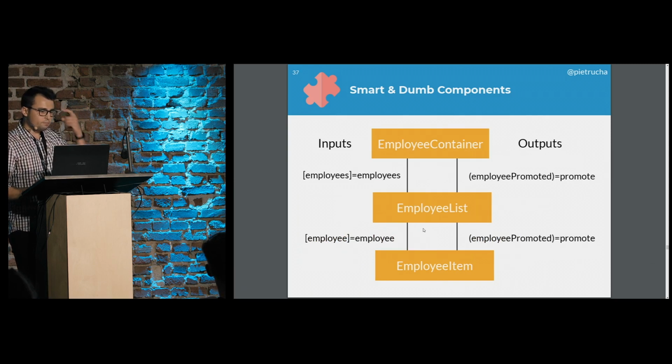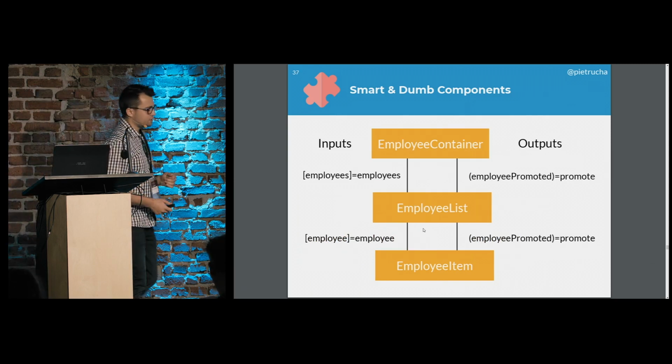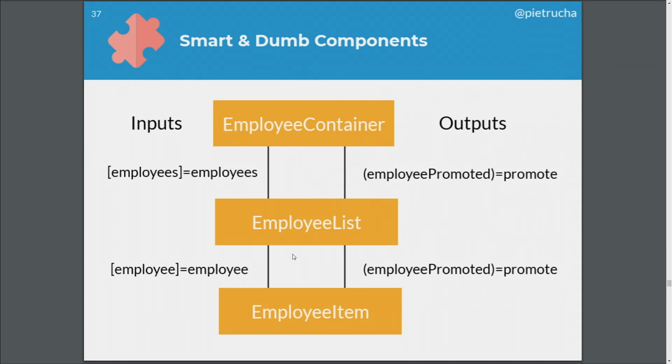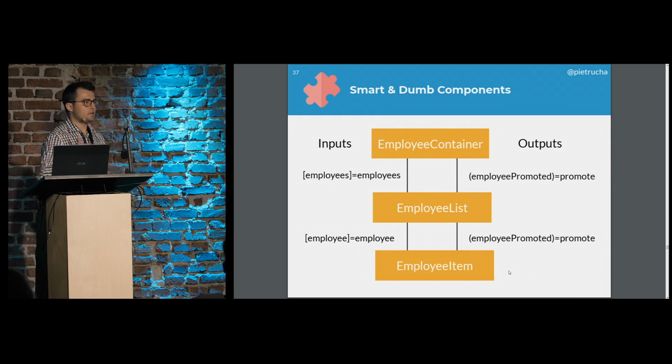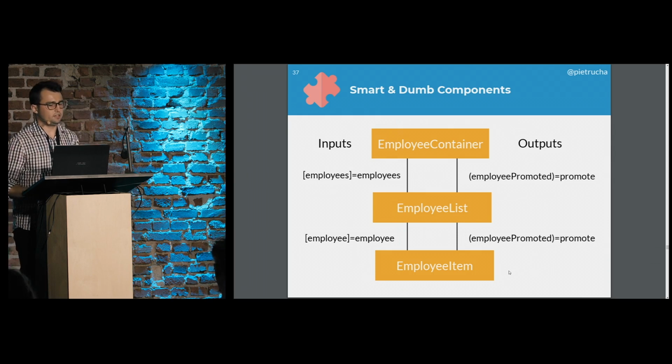And again, how do we bind this? Via inputs and outputs in Angular. Whenever the container has the data, it would bind this via input, and the single list item would be bound to the item via input mechanism, and output mechanism are those events that are emitted by this component to the container that would take care when it comes to a business function that has to be undertaken.